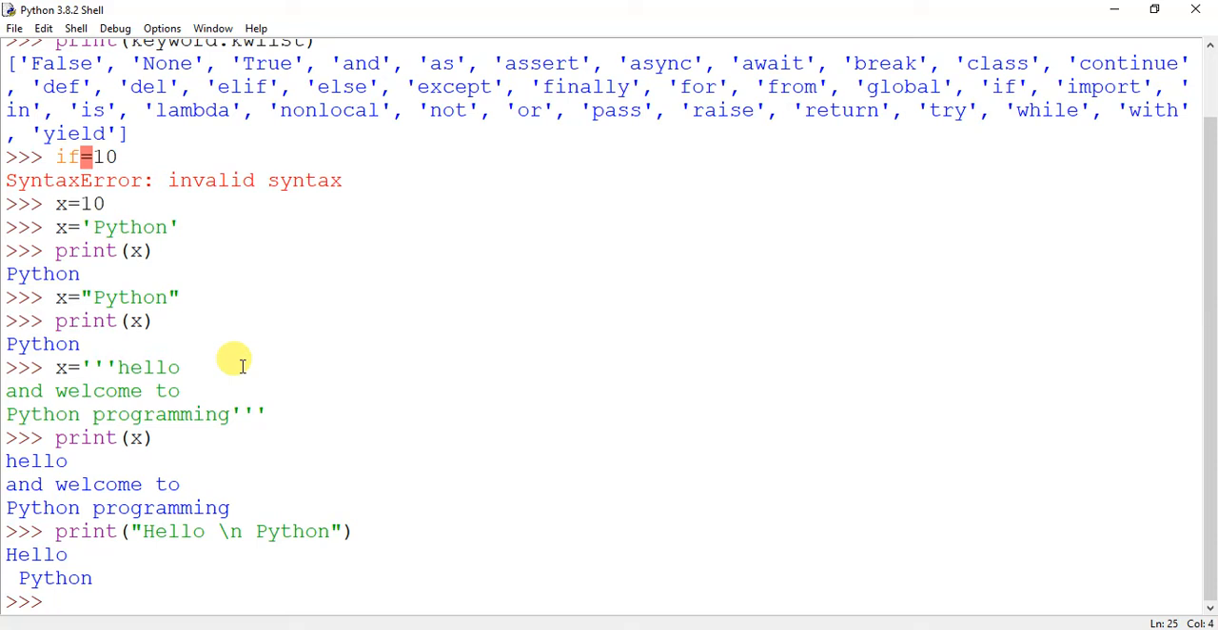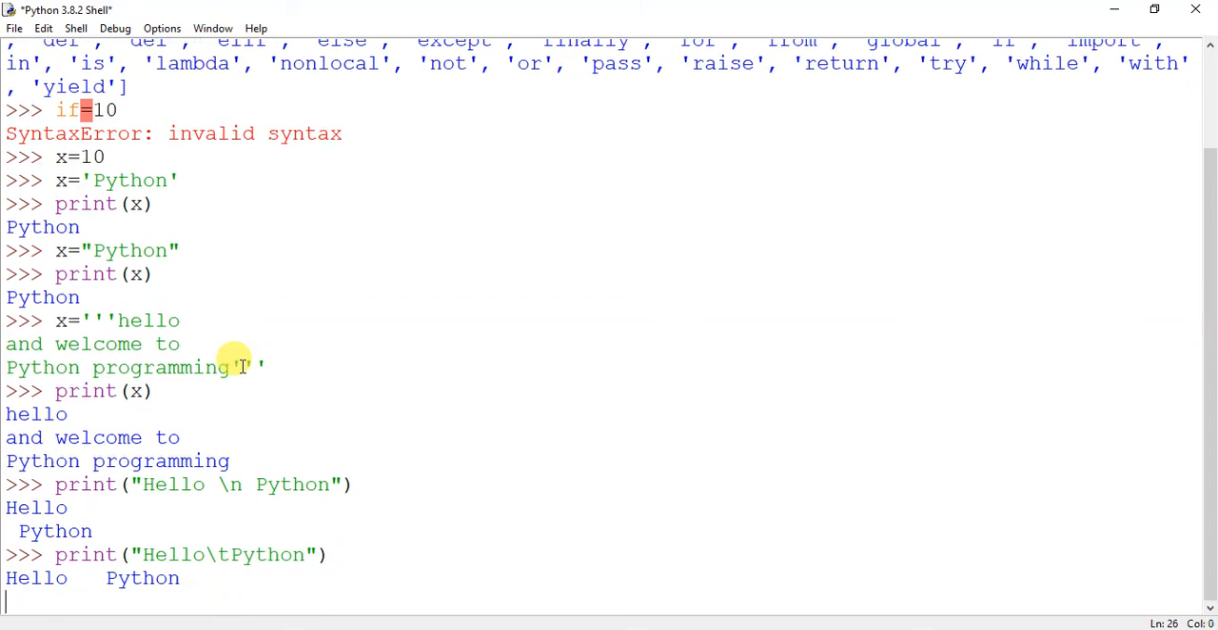Okay, let us have another example where I replace this \n by \t. And I just delete this space also and this one also. Let us see the result. \t was for tab, and you can see the tab between hello and Python. These are 4 spaces that have been used between hello and Python.